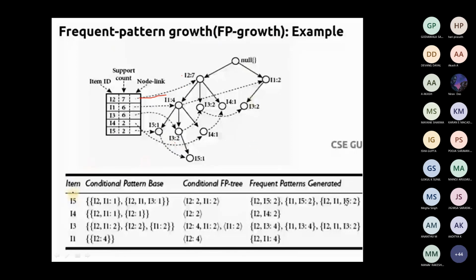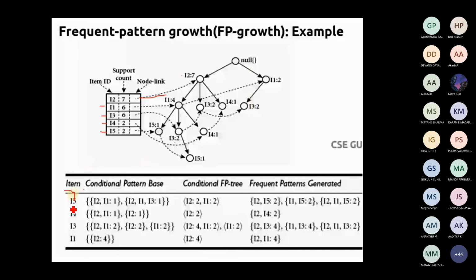Now the next step is, for this FP growth, you have to perform three different operations. First, you start with the item which has the least support count. Which has the least support count? I5, and then I4, and then I3, and then I1. In this way you go through the item sets by least support count. The maximum support count you can ignore, because it will obviously get included in our frequent item set, so we are ignoring I2.